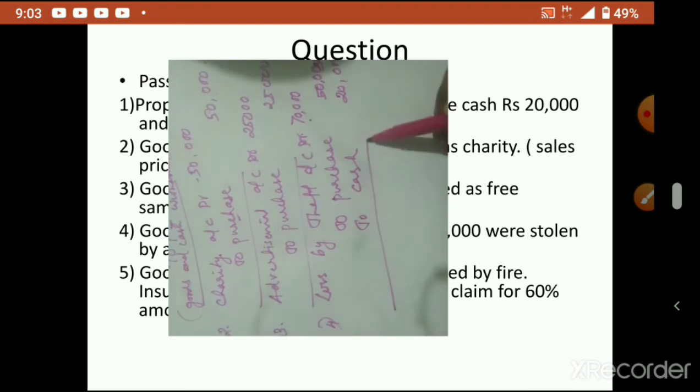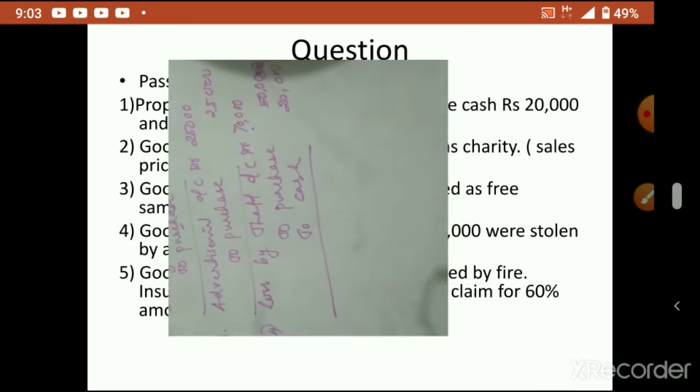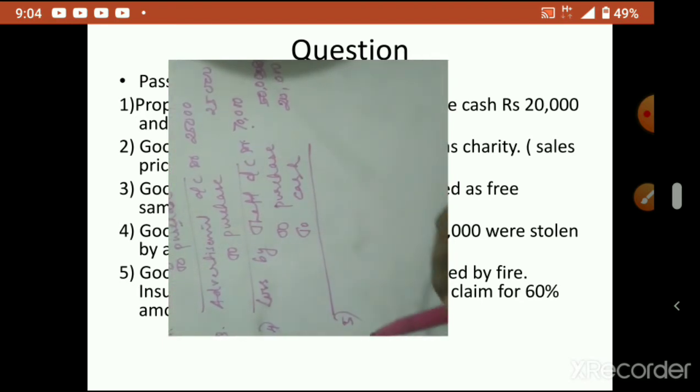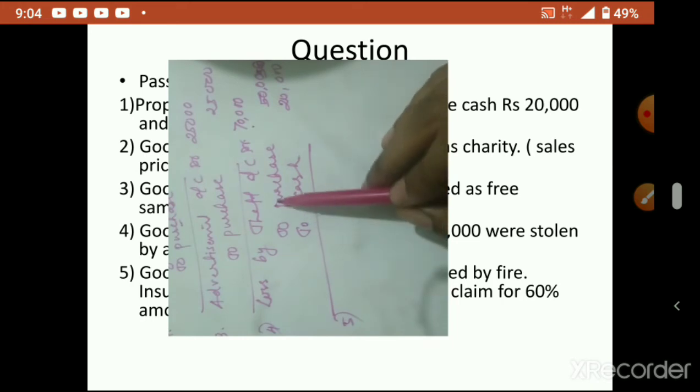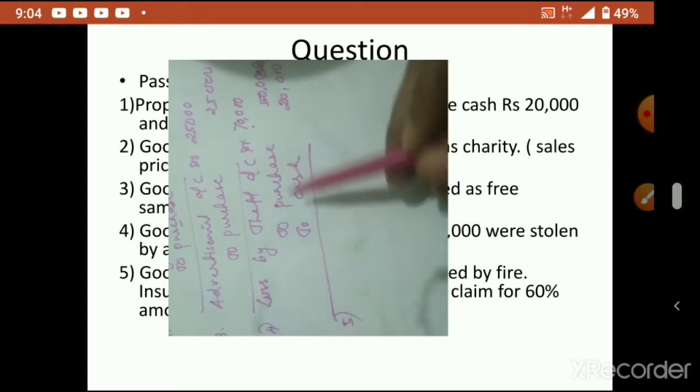Okay. Now the fifth is goods worth 1 lakh. This is not insured. They have not insured against theft, so no insurance amount will be received. That is a loss for the business only.